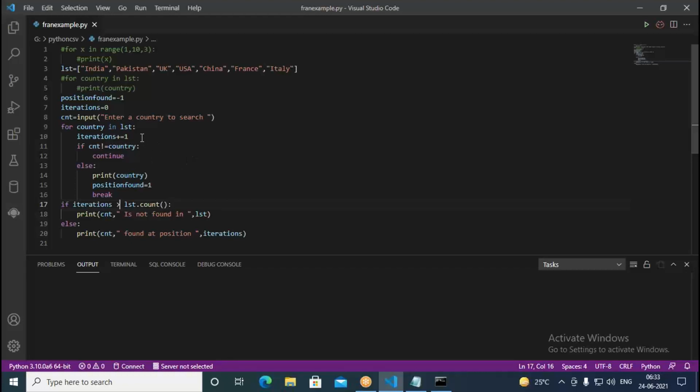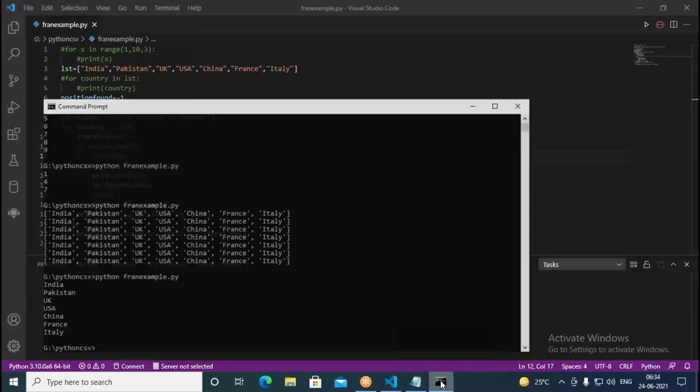So how much is the maximum? 7. Therefore we need to write greater than or equal to lst.count. If it goes to 8, in such cases it says it's not found. There may be some problem in the logic. We check how that works.